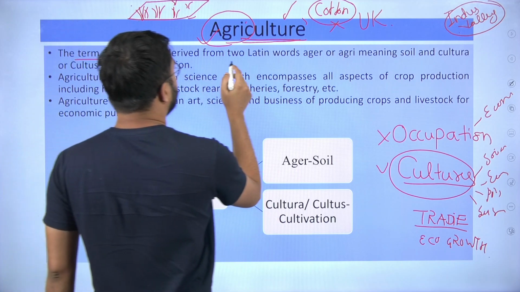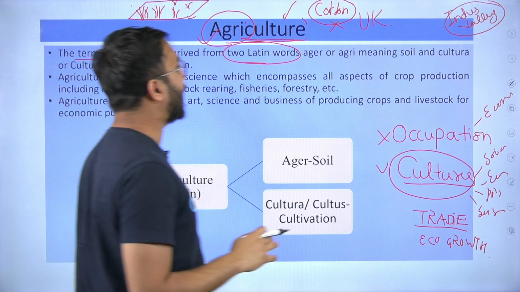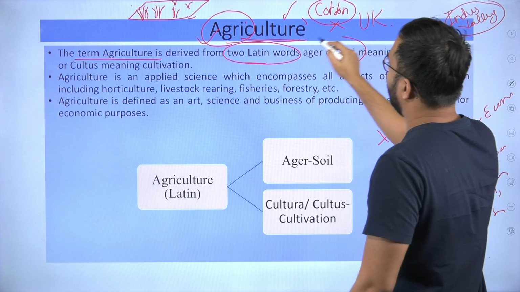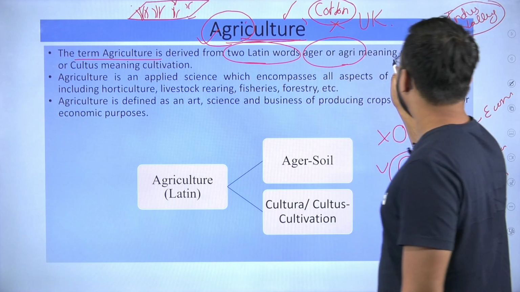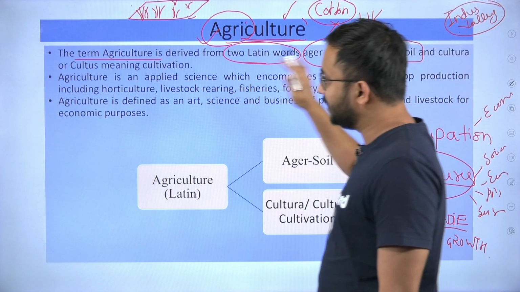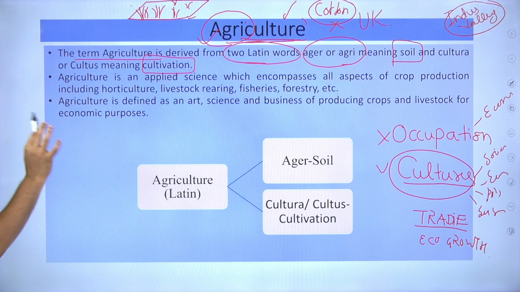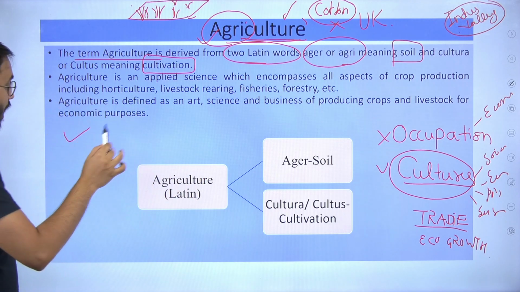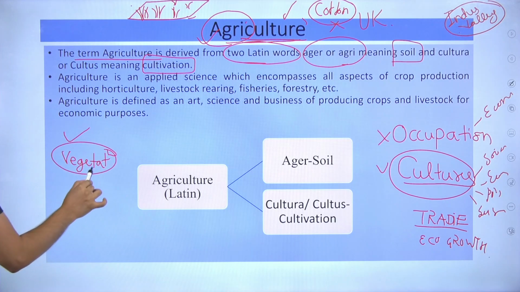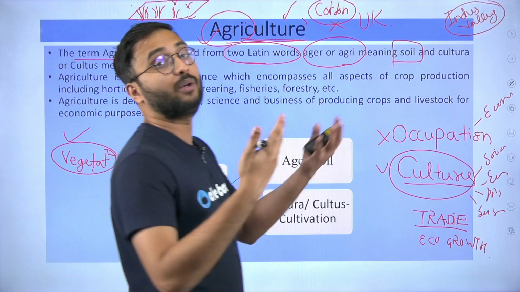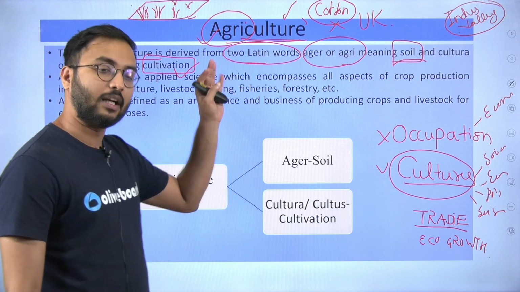Agriculture is derived from two Latin words, ager or agri, and cultura or cultus. Agri means soil, and cultura means cultivation. Agriculture is more than cultivation of crops, but here nowhere are crops mentioned. It includes all the crops, all the plants, and more importantly any vegetative growth that you are trying to cultivate in soil. Any such activity you do would be called agriculture.